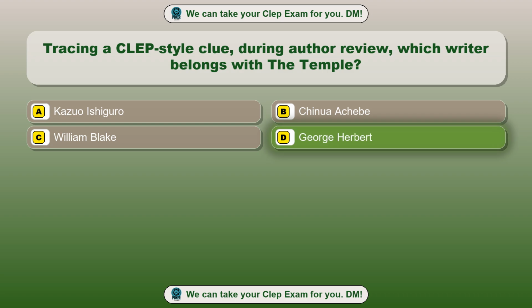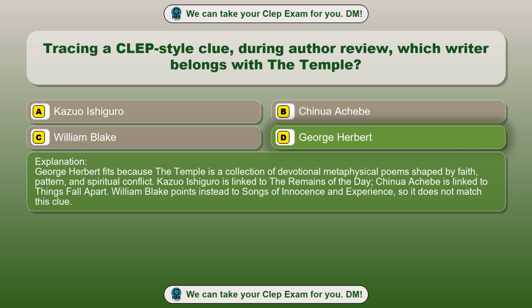George Herbert. George Herbert fits because The Temple is a collection of devotional metaphysical poems shaped by faith, pattern, and spiritual conflict. Kazuo Ishiguro is linked to The Remains of the Day. Chinua Achebe is linked to Things Fall Apart. William Blake points instead to Songs of Innocence and of Experience, so it does not match this clue.